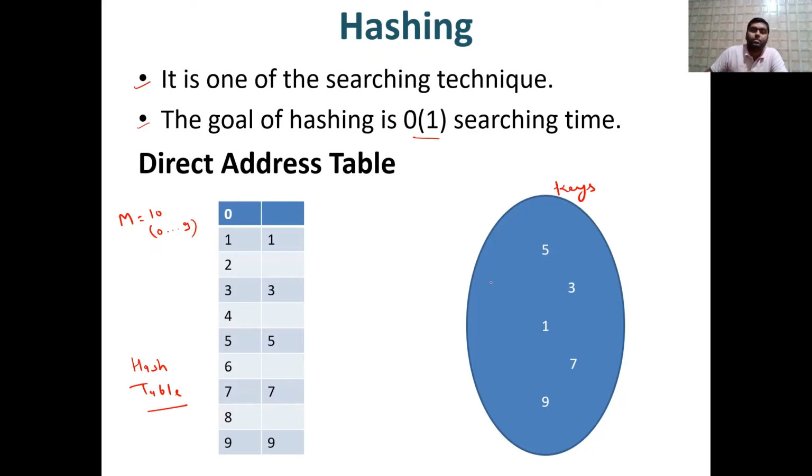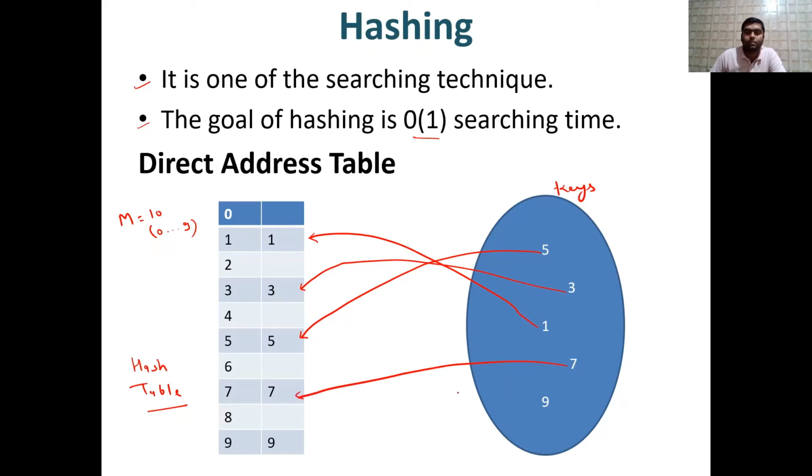So in a direct address table, for example, if the key is 1, then 1 gets mapped to index 1. The indexes are 0, 1, 2, 3, 4 up to 9, so 0 to 9, overall 10. And what about 5? So 5 is directly mapped to this particular location. This is 5, and 3 is here only, like this, and 7 is this, and after that 9 is at the 9th index. So this is direct mapping.